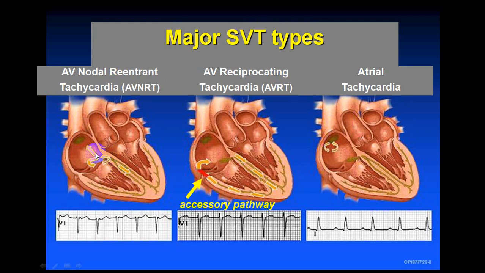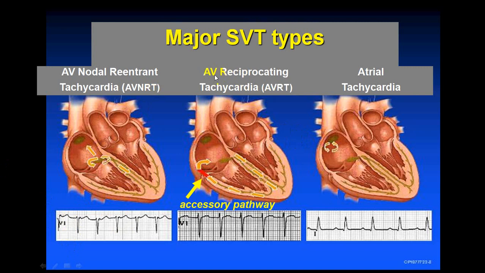So through those two pathways, it re-enters again and again, and that impulse passes through the bundle to the interventricular septum, right bundle and left bundle, and activates the ventricle. So when it is the AV node which is taking part in the re-entry phenomena, that's why it is called AV node re-entry tachycardia. And depending upon the severity, it will produce a variety of tachyarrhythmias.